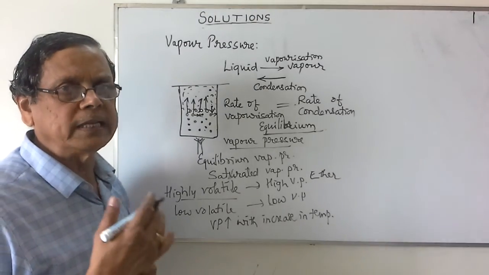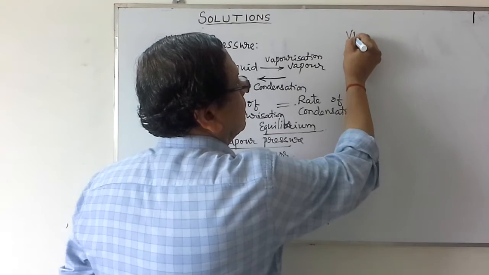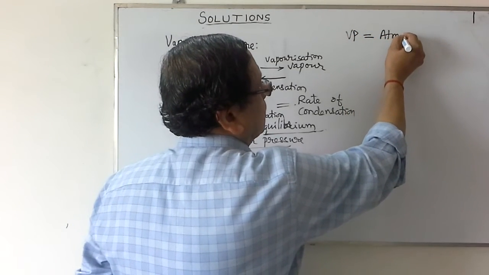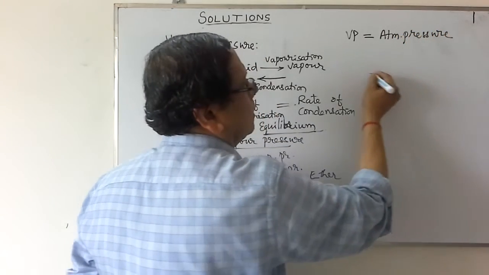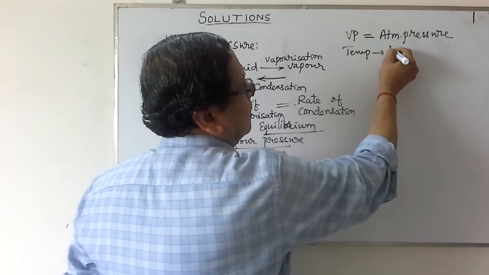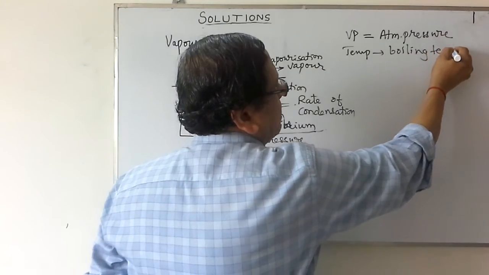Then we come to one stage. When the vapor pressure becomes equal to the atmospheric pressure for a particular liquid, the temperature is called the boiling temperature or boiling point.